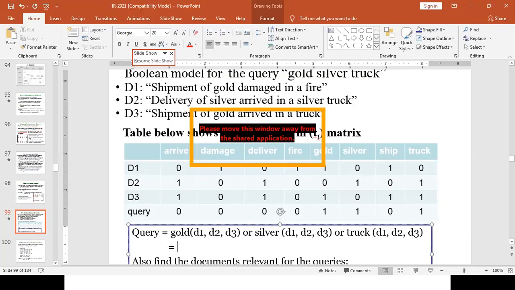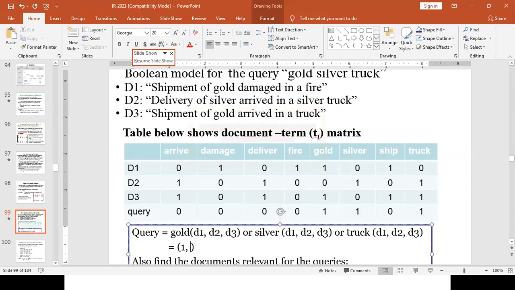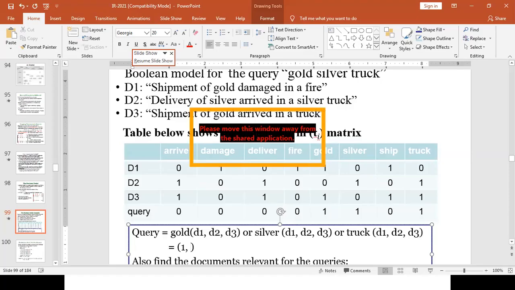When we are looking at gold, D1 already contains gold. What about D2? So we are referring to column-wise, which looks at the distribution of gold in the three documents. If you are looking at the gold column, D1 is 1, D2 is 0, D3 is 1.